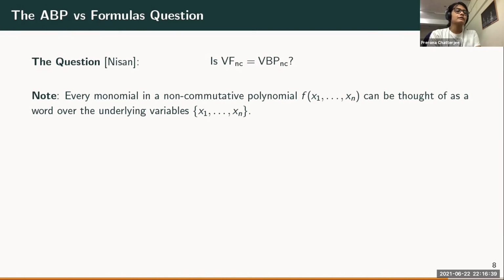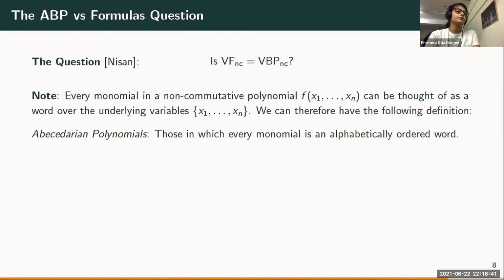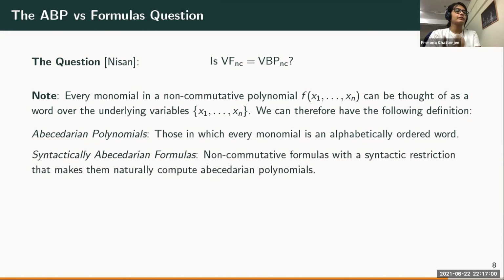And because of that, what you can define are what we call abecedarian polynomials. These are polynomials in which every monomial is alphabetically ordered. So these are polynomials in which x1, x1, x2 is allowed, but x1, x2, x1 is not allowed in the polynomial. And similarly, we can also define syntactically abecedarian formulas. These are formulas with some syntactic restriction that makes them compute abecedarian polynomials.